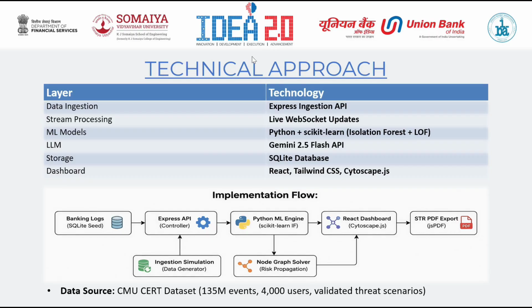So now coming to what is built versus what was planned. In our POC, we built the working Python anomaly script, the Cytoscape collusion solver, the Gemini tool use integration, and the client-side PDF compiler. In production, this architecture scales seamlessly. We'll replace the Express API with Apache Kafka brokers for ingestion, Apache Flink for streaming window aggregates, and deploy the PyTorch GNN model to capture the complex collusion cliques in real time.